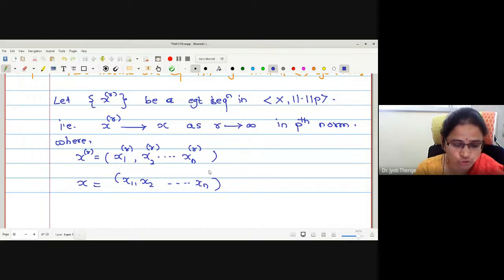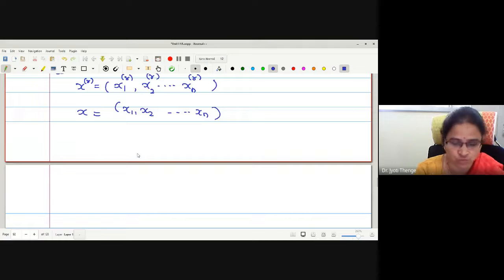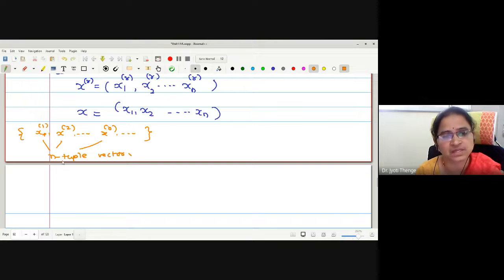Okay. Now what will we show? This convergence with respect to norm. First, we will prove that this convergence is with respect to point-wise convergence, coordinate-wise convergence. These are n-tuple vectors, no? What I am trying to say is, whatever the sequence we were writing, say x1, x2, xr, and so on, every element is an n-tuple vector which is converging to x.